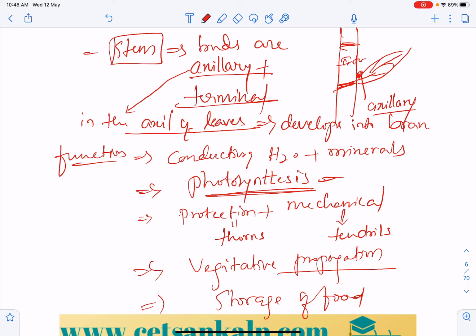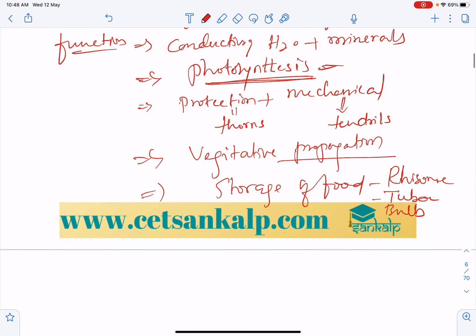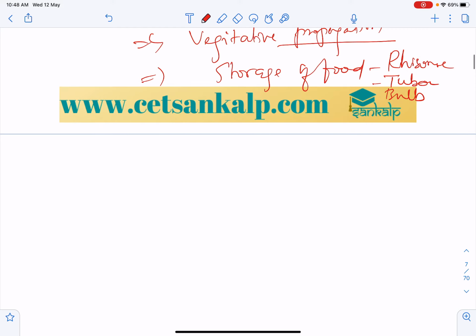That is where you can say the rhizome of ginger, the tuber of potato, and the bulb of onion. These are the structures which help the stem to perform this function. So next, the leaves.